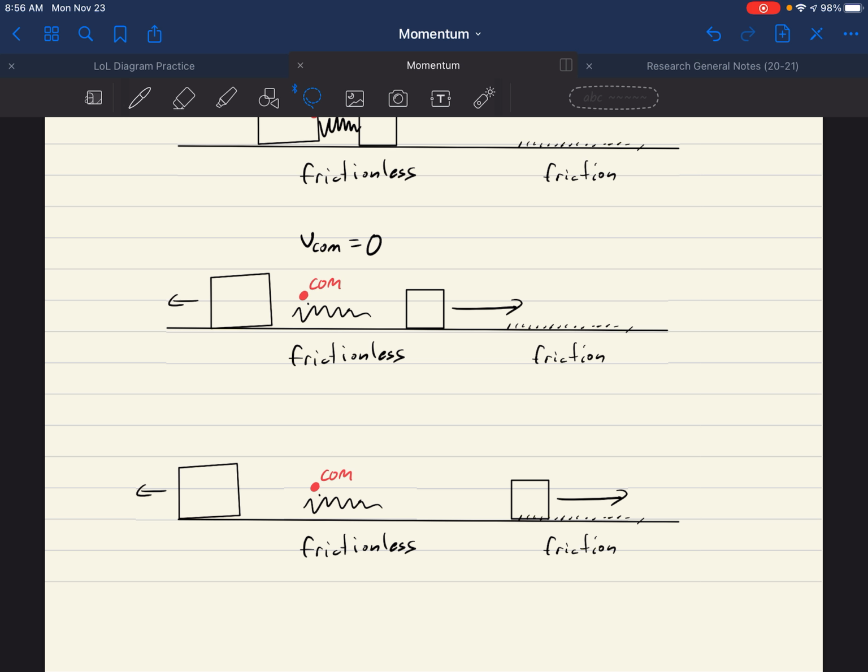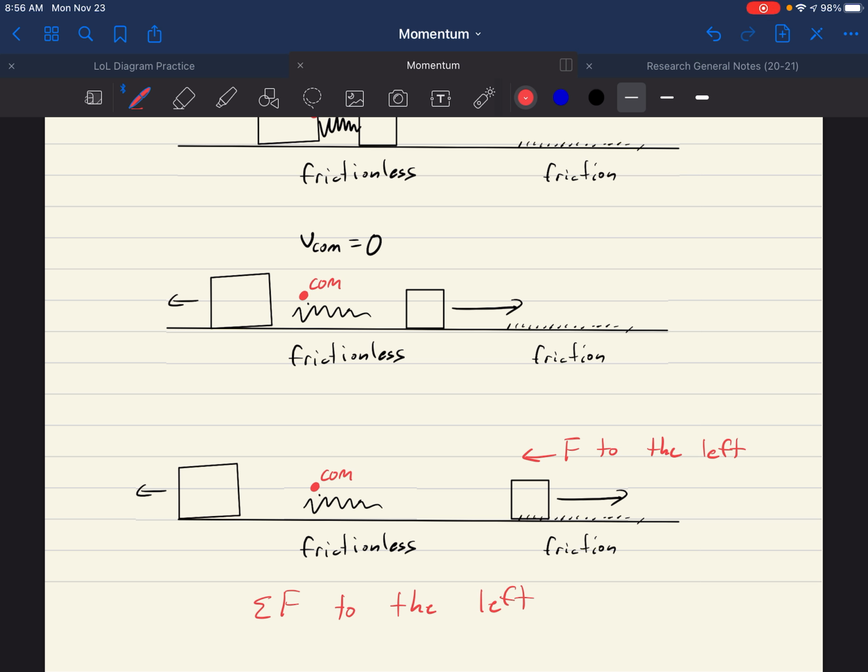And when this hits that friction patch, there is a force to the left. And that means that in this two-object system, there is now a net force to the left, which means that the system had 0 center of mass velocity to begin with, but the system is receiving an impulse to the left.